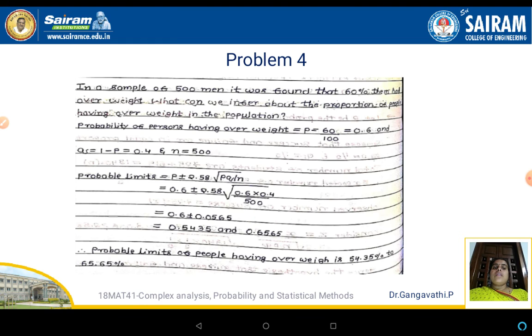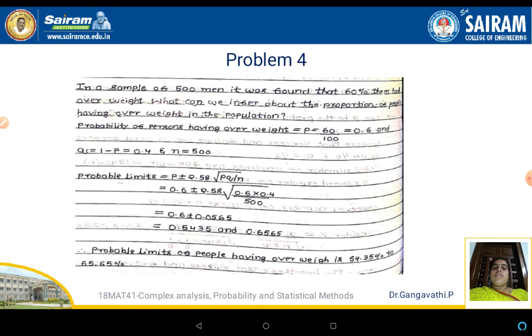So let us see another example. In a sample of 500 men, it was found that 60% of them were overweight. What can we interpret about the proportion of people having overweight in the population?